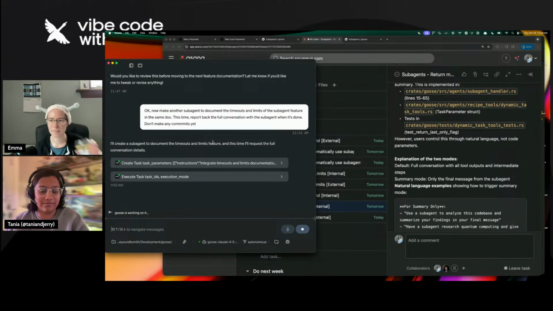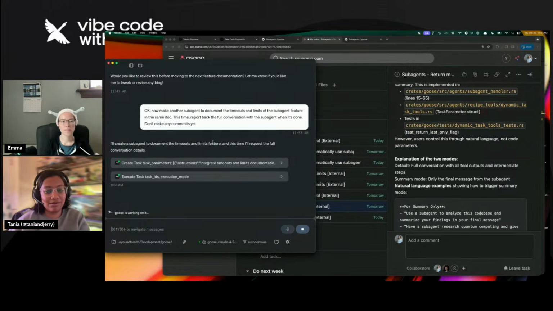That's cool. Yeah, I just figure, since we're using Goose to essentially document itself and new features, and with the focus on subagents, I thought it'd be cool to explain, because it is very handy to be able to work within one window when you really want to. Mm-hmm. Yeah, definitely.